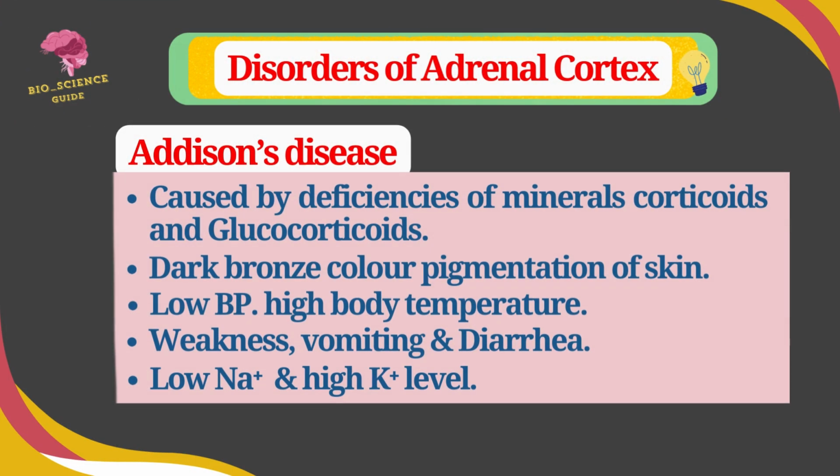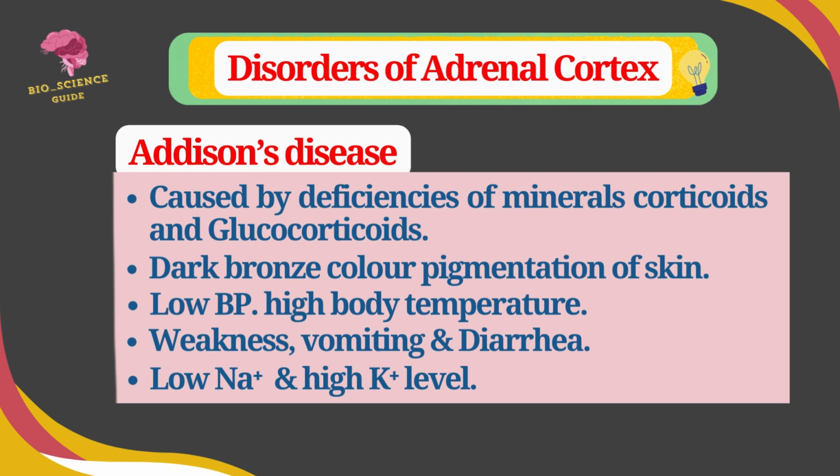Disorders of adrenal cortex. There are different types of disorders which are caused due to the improper functioning of adrenal cortex. Addison's disease is caused by deficiency of mineralocorticoids and glucocorticoids. Addison's disease is characterized by dark bronze color pigmentation of skin, low blood pressure, high body temperature, weakness, vomiting, and diarrhea, as well as low sodium ion concentration and